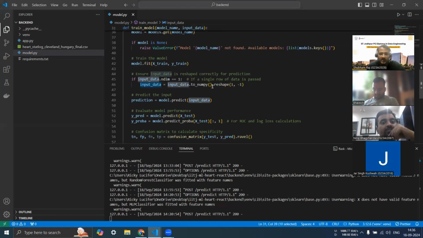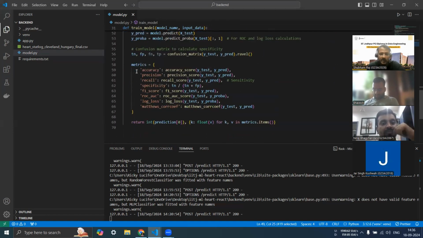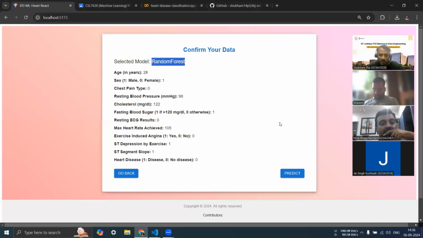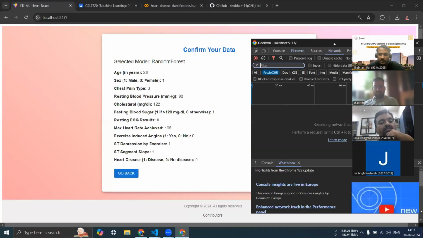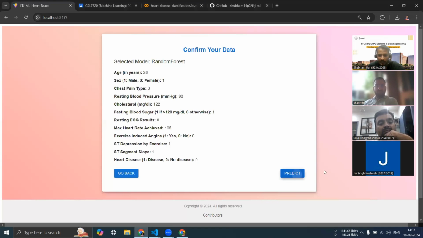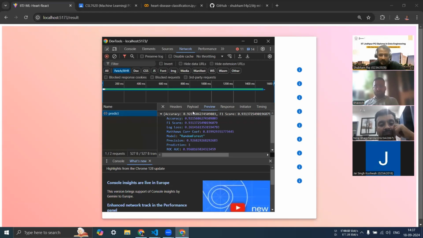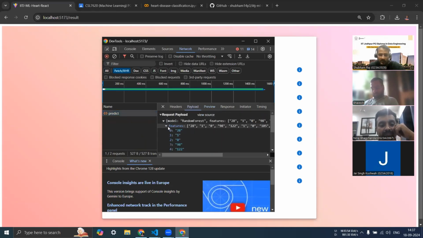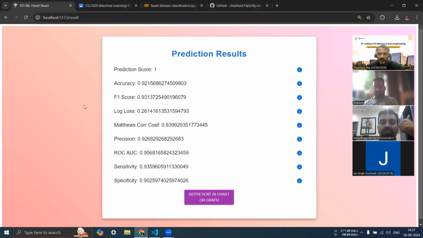Once the data is trained, it does all the calculation in Python itself, and post that we would be simply returning back the metrics that we show in the UI. Coming back to the UI, let me show how we are triggering it. Let me open the network tab. Let's say I have done the prediction. In the prediction, as you can see, I have shared the data: all the features that we are sending, and the model name is random forest. From the backend, we are getting this accuracy, and this is what we are displaying in the UI.